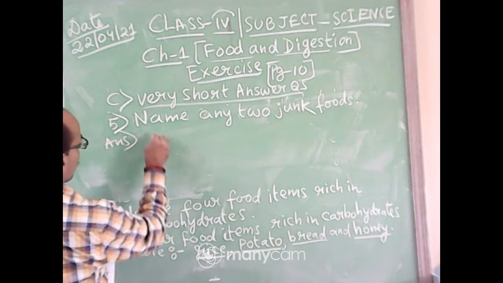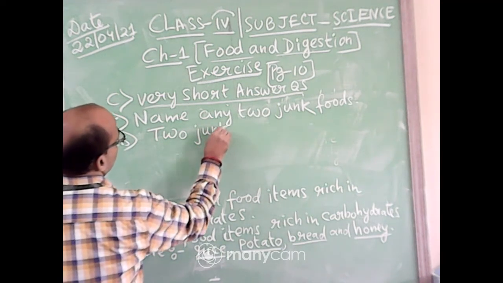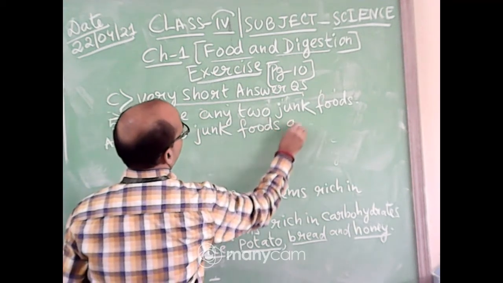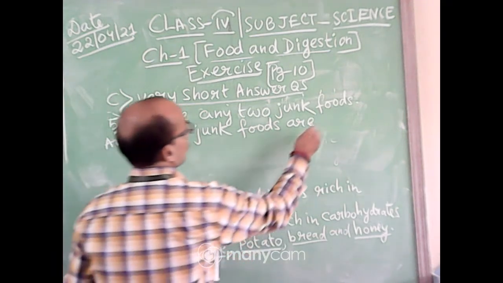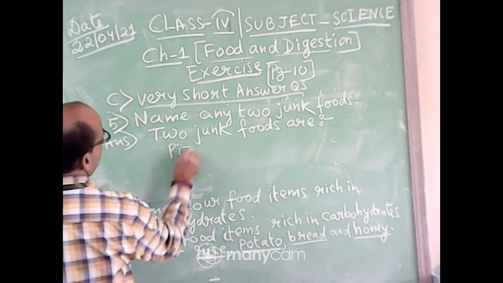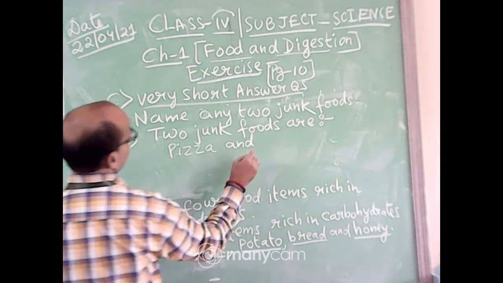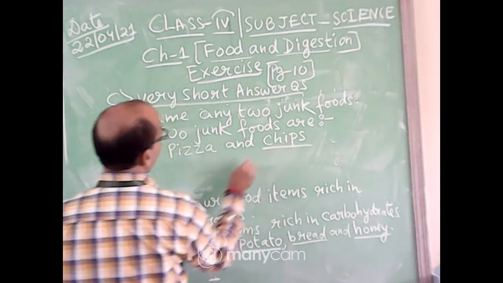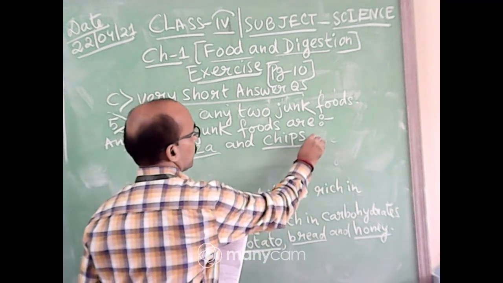Answer you will write: 2 junk foods are, two junk foods are pizza and chips. You will underline both the word pizza and chips.